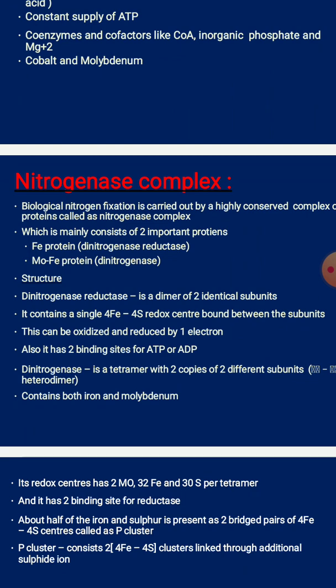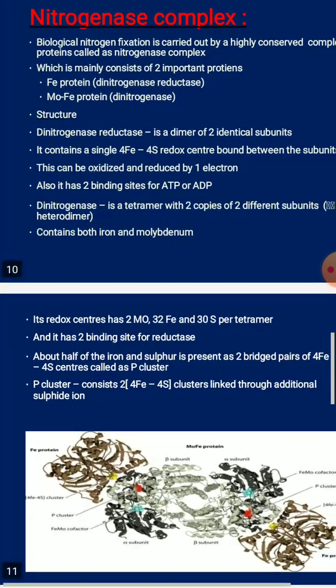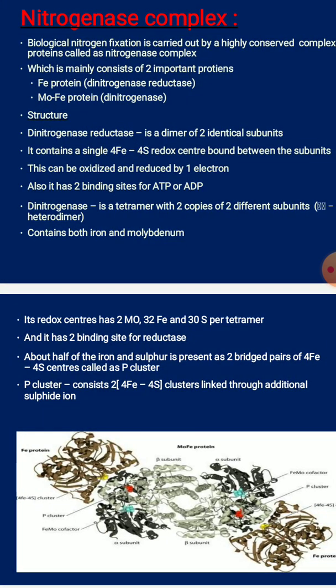So dinitrogenase reductase has a different structure, whereas the dinitrogenase is a tetramer with two copies of two different subunits, which is called a heterotetramer, which contains both iron and molybdenum. So you can see its redox centers, which has two molybdenum atoms and 32 iron atoms, and 30 sulfides per tetramer will be present, and it has two binding sites for this reductase activity,